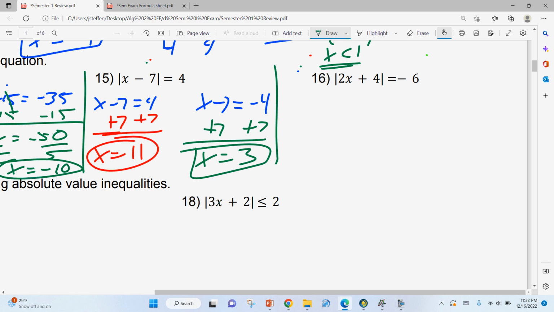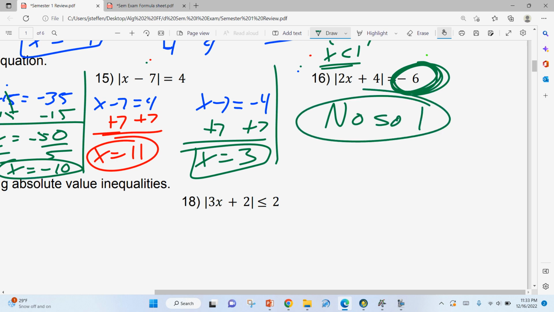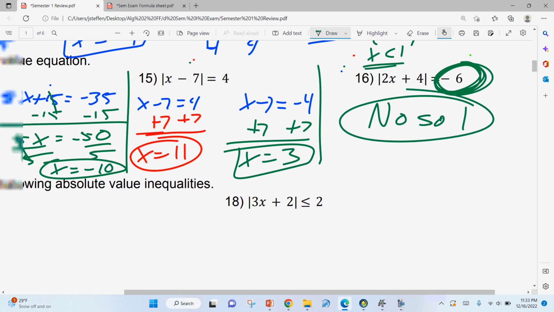Now this one, before you even start, and I almost fell for this, I split it up into two equations, but I noticed this is a negative 6. You can never have an absolute value equal to a negative. The absolute value is always positive. Absolute values will always be equal to a positive. So if they're ever equal to a negative, no solution. I think there's one like that on the finals, so make sure you look at that.